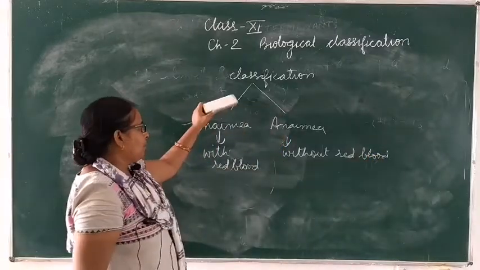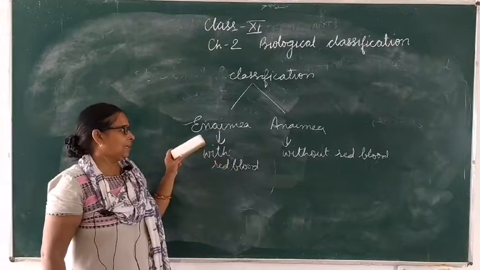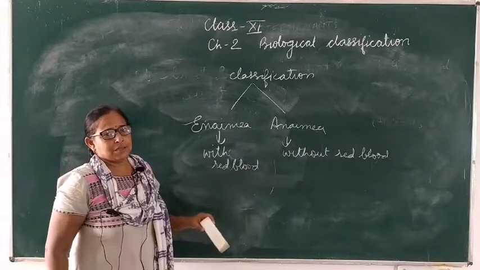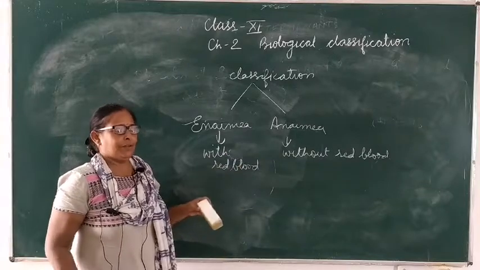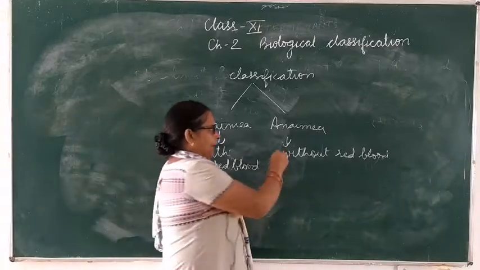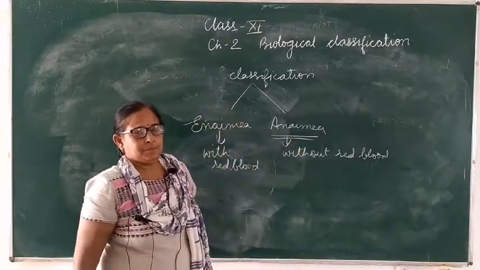So, here we are talking about classification. Firstly, organisms are classified into Enaima and Anaima. Like whenever you go for a medical checkup, the doctor uses the term anemic. Anemic means a weak and feeble person.